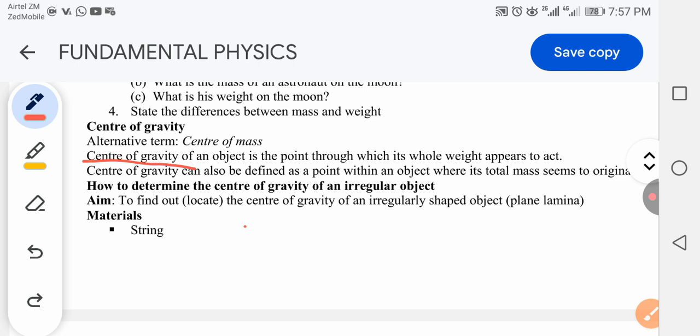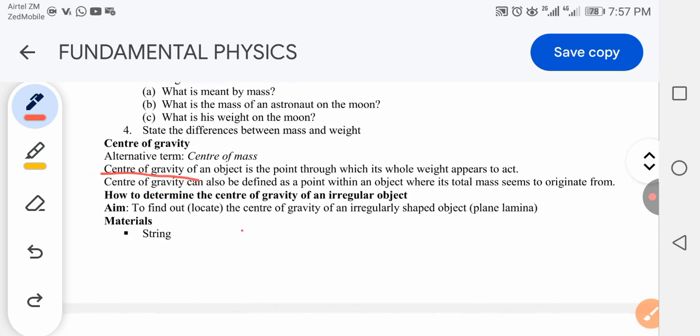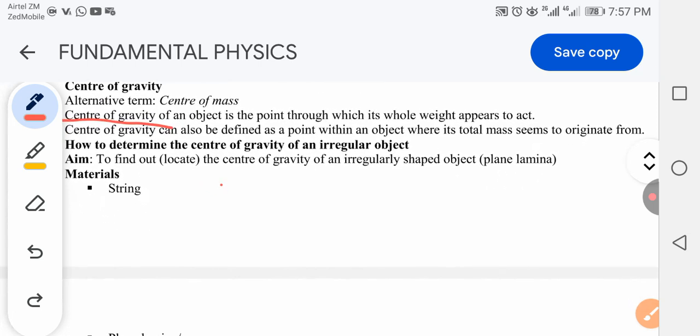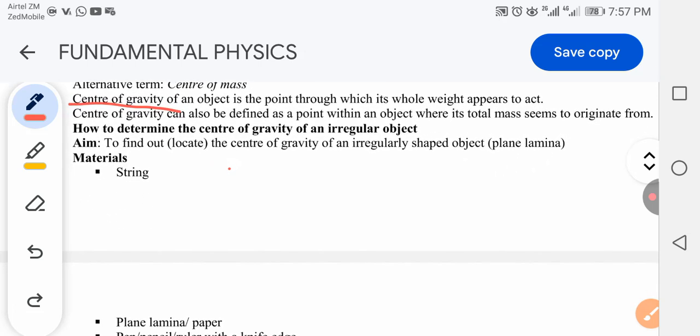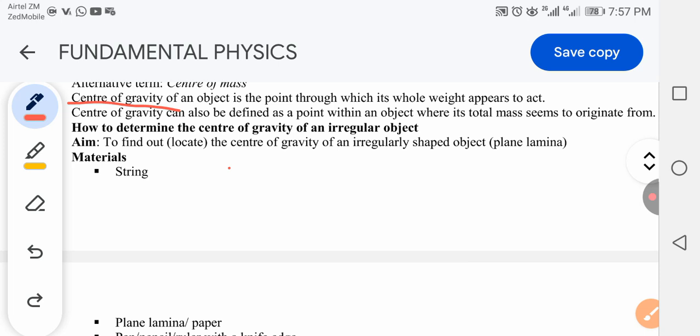Another way you can define center of gravity is as a point within an object where its total mass seems to originate from, a place where all the mass of an object seems to be originating from.